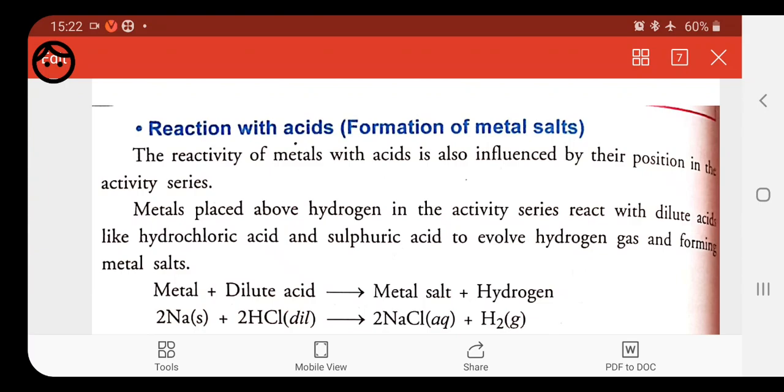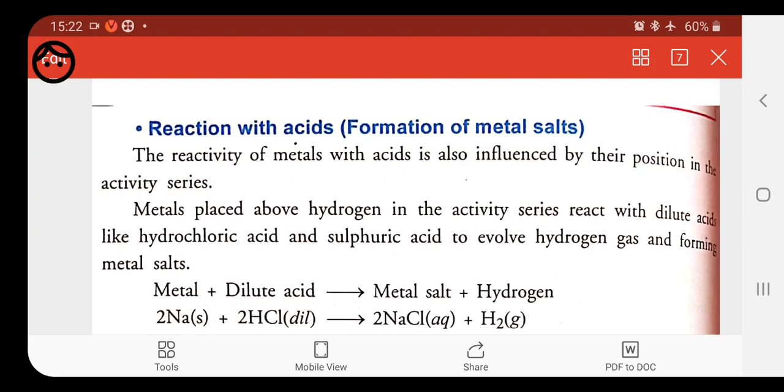Students, let's continue with the chemical properties of metal, in which we have done two of the properties, that is reaction of metal with oxygen and then formation of oxide. Here we have also seen the nature of the metal oxide. Whenever we have any metallic oxide, it is basic in nature. When we dissolve it in water, it releases hydroxide ion, which proves the basic nature of metallic oxide.